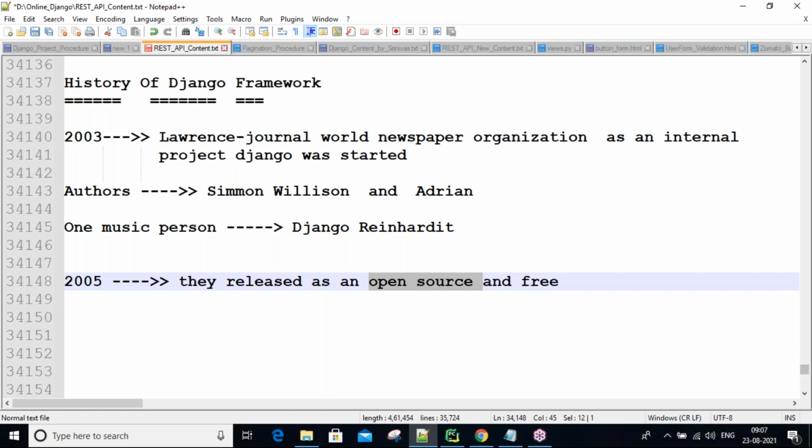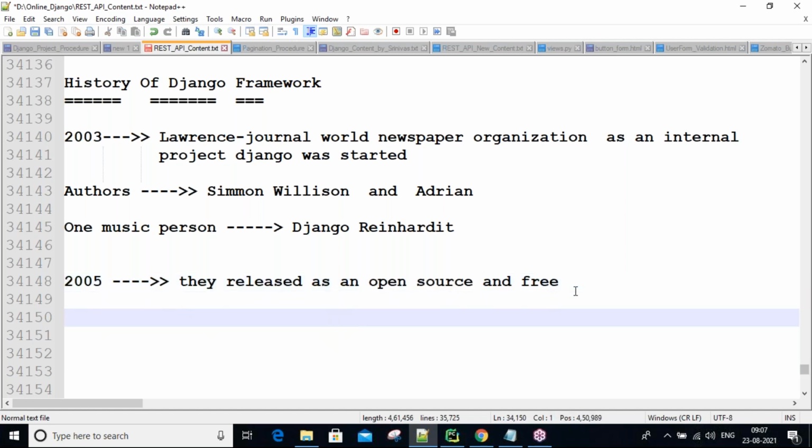Am I right? All that data is available on the server side. We are just using the application, which means it is not open source. But if we can also see the code, that is open source. So as open source they released it freely in 2005. From then onwards all the people can use it, guys.